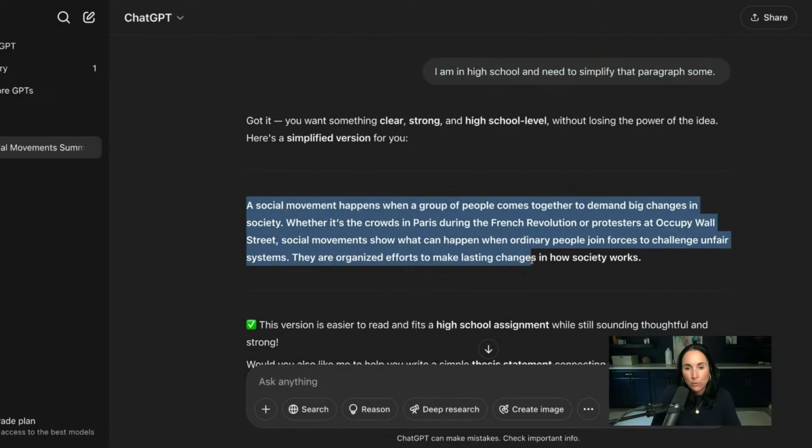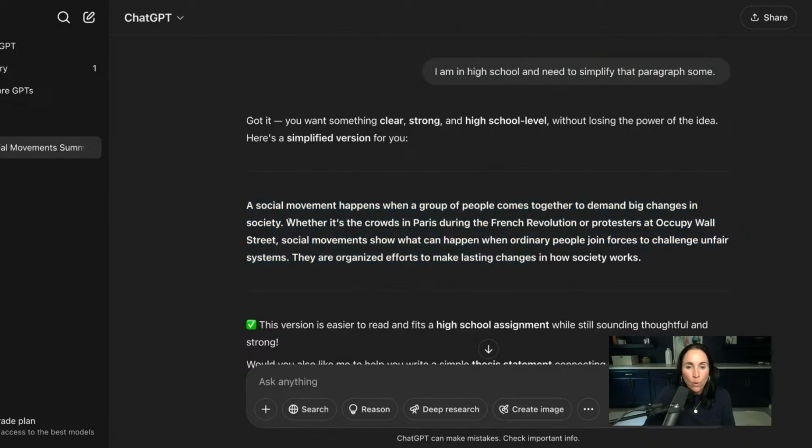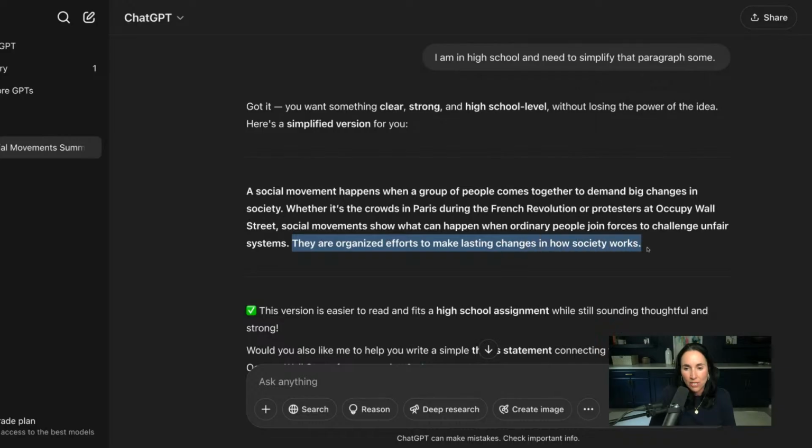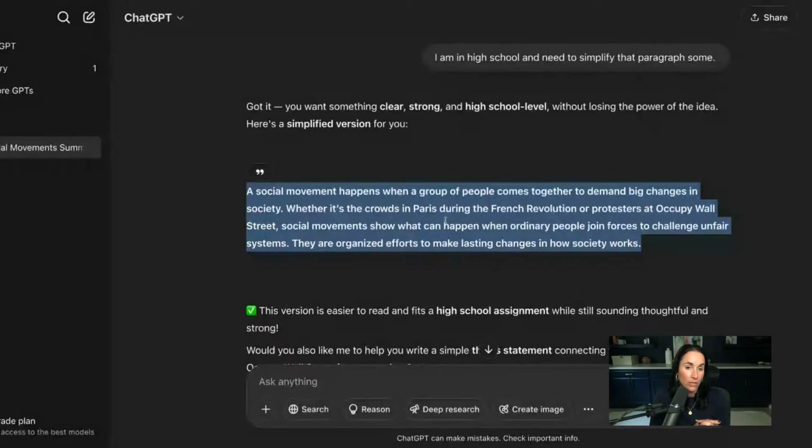A social movement happens when a group of people comes together to demand big changes in society, whether it's crowds in Paris during the French Revolution, which was the storming of the Bastille, but I kind of played it down a bit because I'm in high school. I haven't really learned everything about the French Revolution, or protesters at Occupy Wall Street. Social movements show what can happen when ordinary people join forces to challenge unfair systems. That sounds more like me, I feel like. Okay. They are organized efforts to make lasting changes in how society works. I really like this, and it would make a really good intro paragraph.